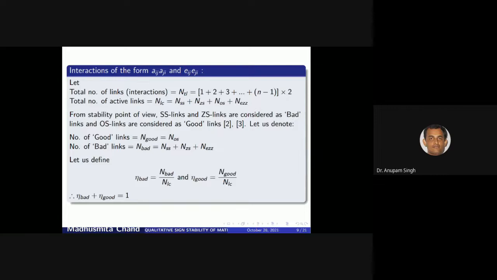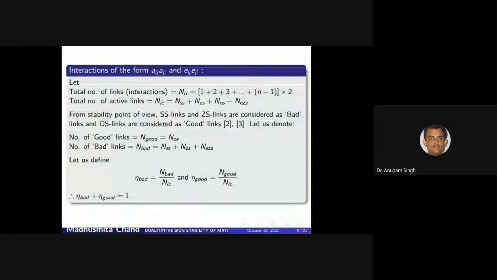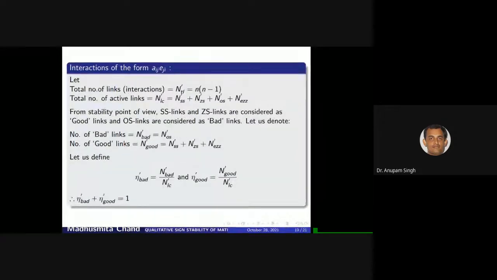Here let's denote the total number of links as NTL and total number of active links as NLC. From stability point of view, we are considering same sign links and zero sign links as bad links and opposite sign links as good links. So let's denote N good is equal to NOS and N bad is equal to NS plus NZS plus NZZ. And similarly, we can denote eta bad and eta good, and we can see that the sum of these two is equal to 1.